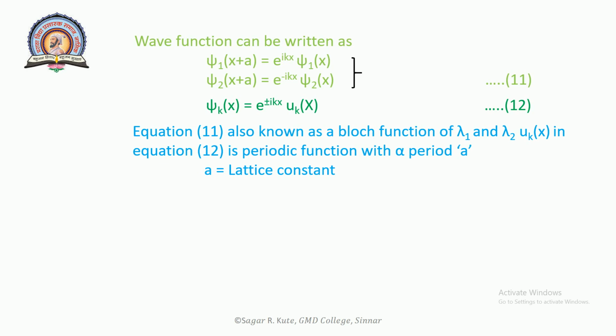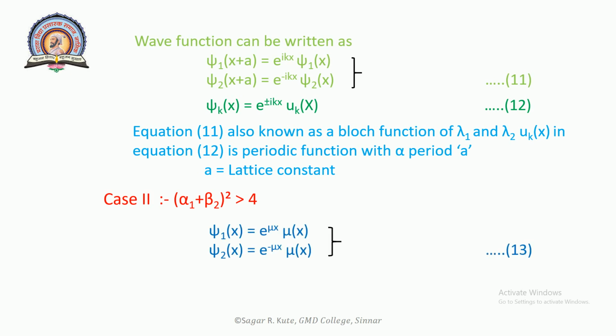Now case second: (alpha 1 plus beta 2) bracket complete bracket square is less than 4. There are two roots, lambda 1 and lambda 2, and they are real. The solution of the Schrödinger equation is psi 1 x is equal to e raised to mu x into u x, psi 2 x is equal to e raised to minus mu x into u x.